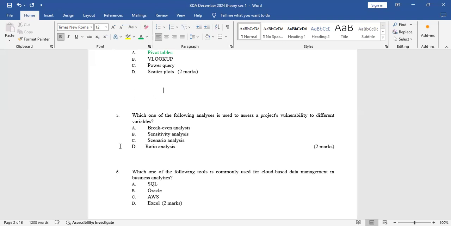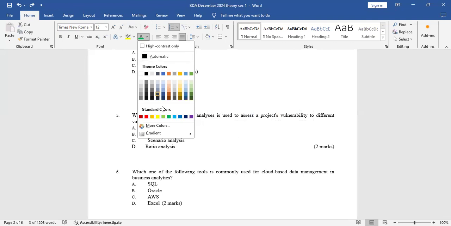So the break-even analysis is automatically out. Sensitivity analysis, the word sensitivity, automatically assesses the project's vulnerability. How is the project sensitive? How is the project vulnerable? So the correct answer, even without going to those scenario and ratio analysis, is B, sensitivity analysis.